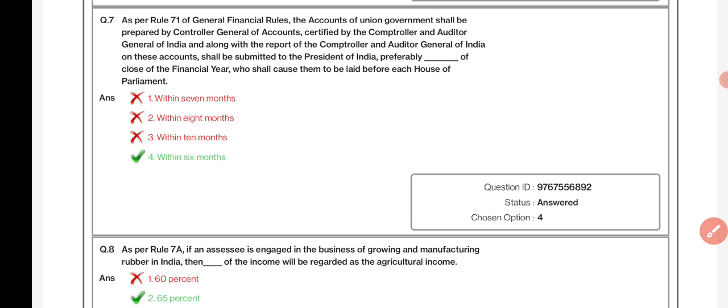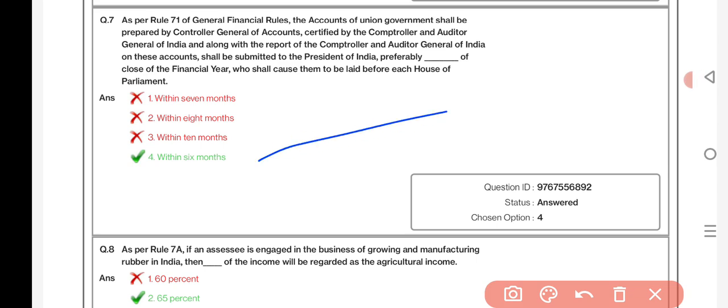As per Rule 71 of GFR, the accounts of the Union Government shall be prepared by the CAG, certified by the CAG of India, and along with the report of the CAG of India of these accounts shall be submitted to the President of India, preferably within dash days of close of the financial year, who shall cause them to be laid before each House of Parliament within 6 months.